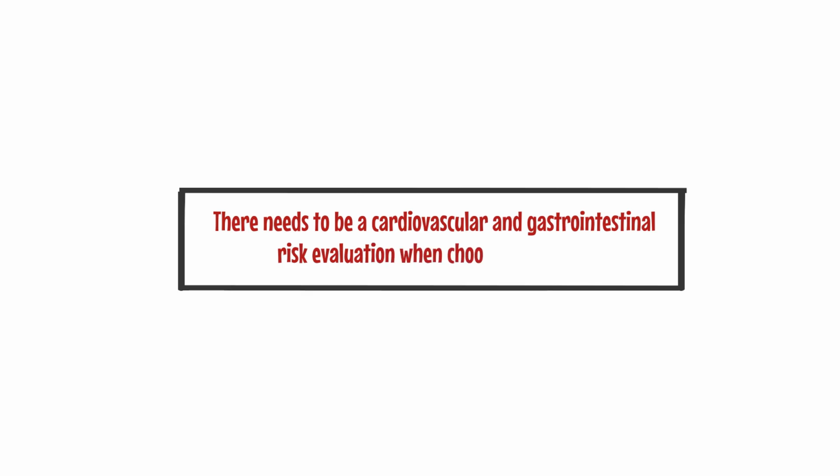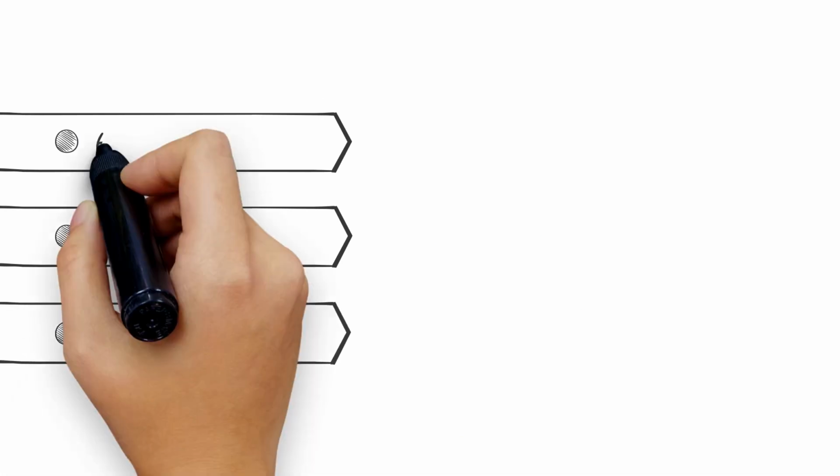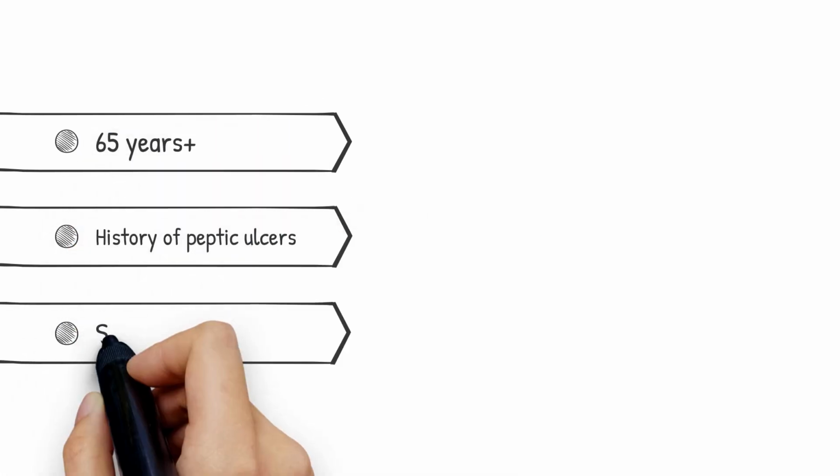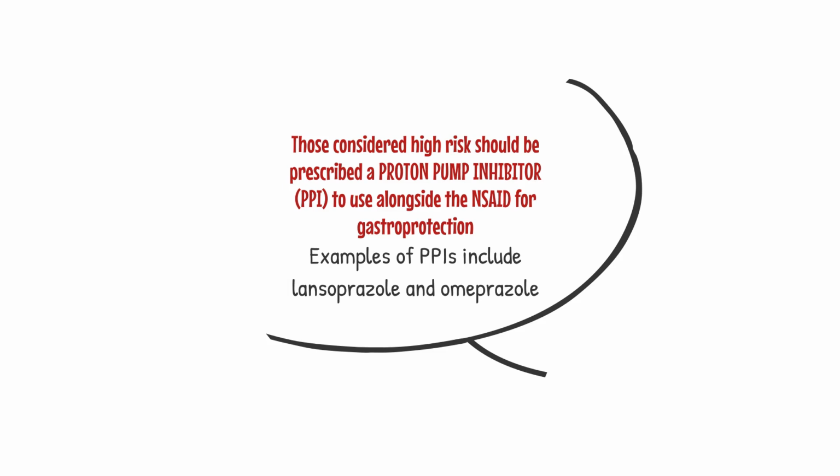There needs to be a cardiovascular and gastrointestinal risk evaluation when choosing an NSAID. Gastrointestinal problems like bleeds are more common in those over the age of 65, those with a history of peptic ulcers, and in smokers. Those considered high risk should be prescribed a proton pump inhibitor, PPIs for short, to use alongside NSAIDs for gastroprotection. Examples of PPIs include lansoprazole and omeprazole.